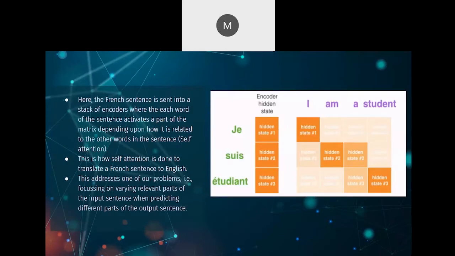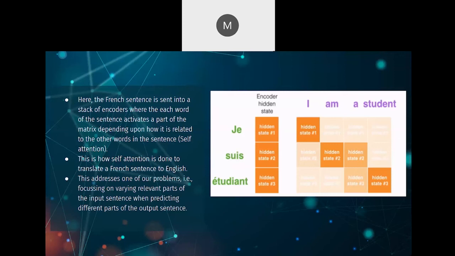So this graphic over here will help you understand what attention really is. When translating the word je in French to English, the model focuses on the word I. So the relation between je and I is the highest. As you can see, the intensity of the orange color is highest. While translating the word suis, the model pays attention to the words am and I, as you can see from the colors. And while translating the word étudiant, it focuses on the word student mostly and a bit on the word a. So this is how translation works.